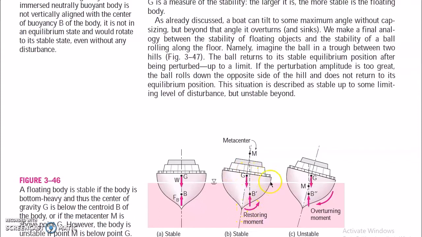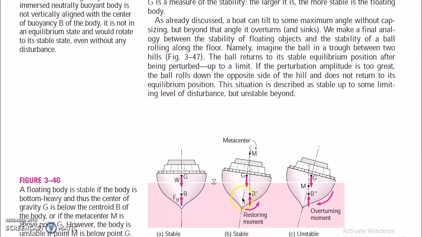When it is tilted, you can see on this side a larger portion of the ship has displaced the volume on this side. So your center of buoyancy will shift to this side because on this side more water is displaced by the ship.